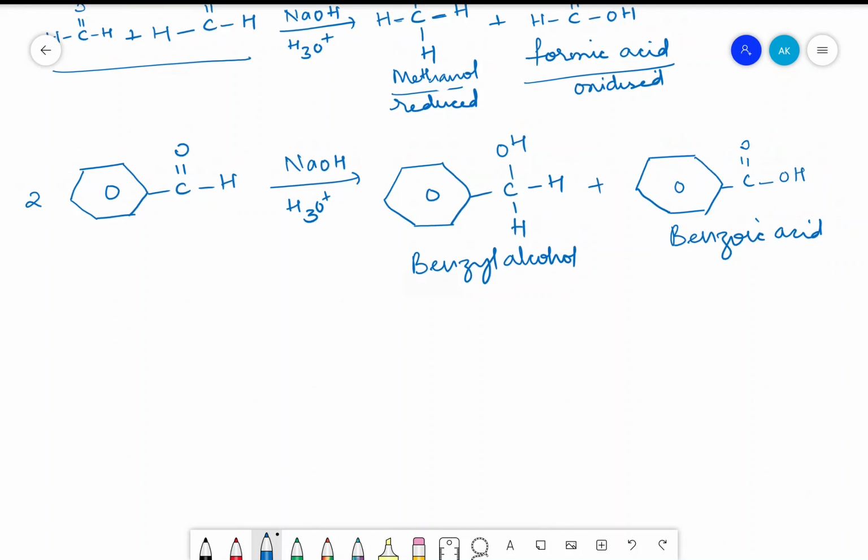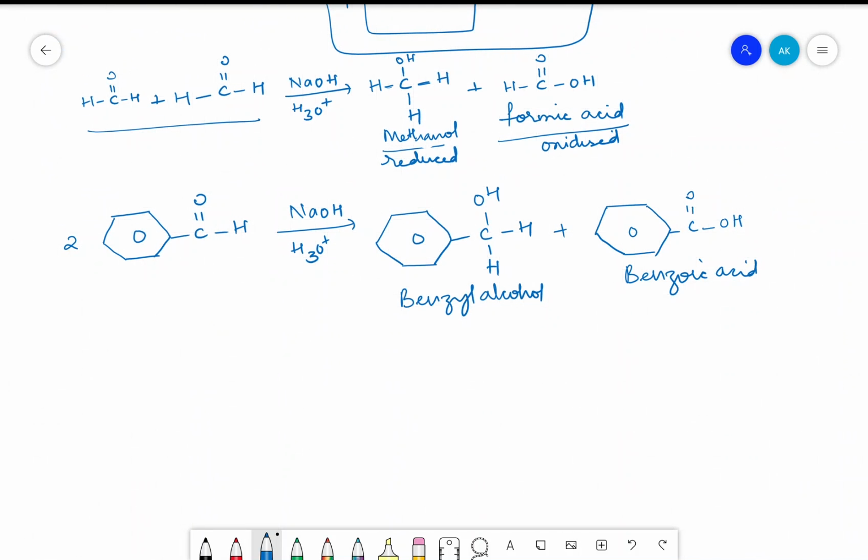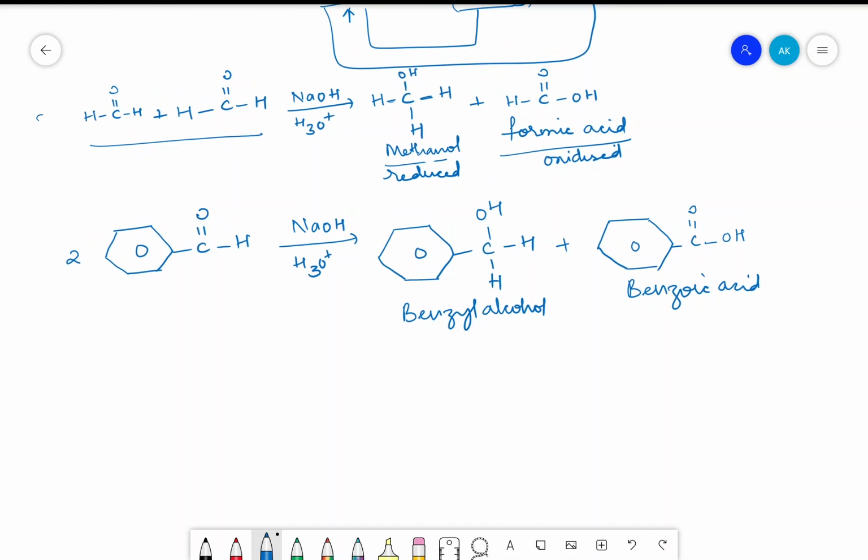So one thing you can generalize here for remembering the reaction easily: we have taken two formaldehydes here and two benzaldehydes here, same medium. What is the thing? This is not changing. So this group is remaining the same, here also it remains the same. Only the C double bond O of one of the aldehydes will change to OH, and it will add one more hydrogen.